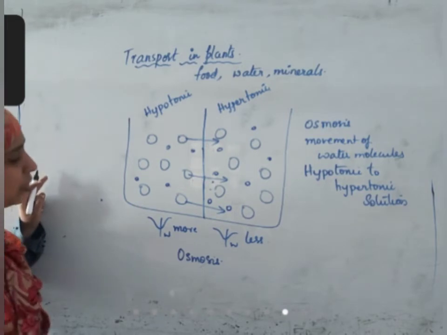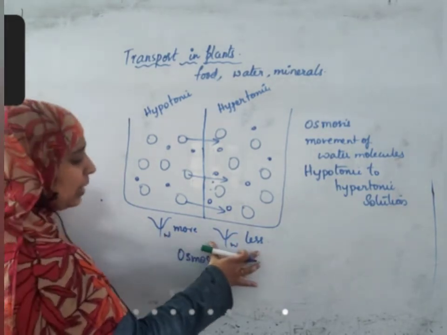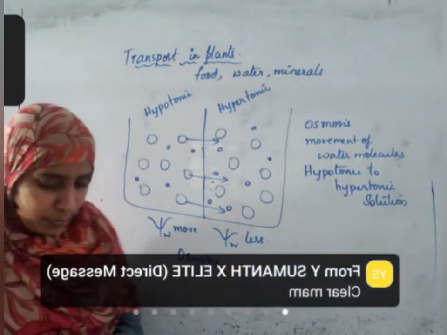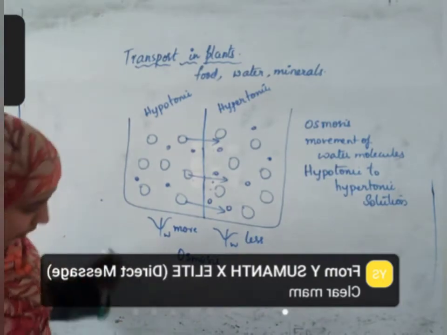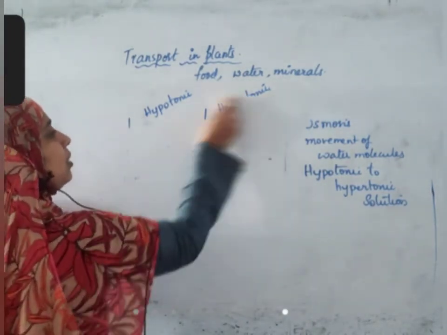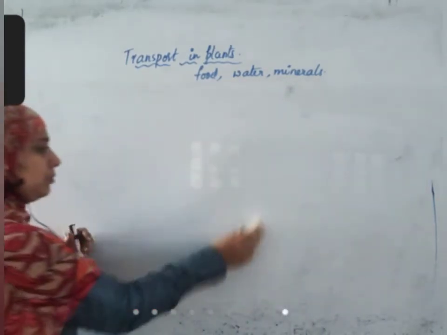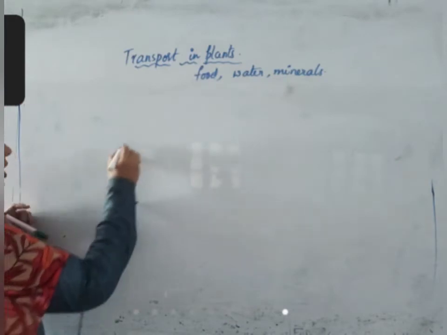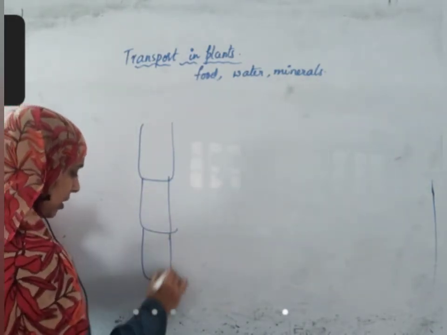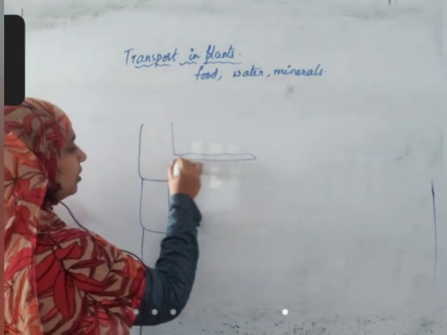That is because in hypotonic solution, water potential is more. In hypertonic solution, water potential is less. Because of this reason, we'll move to the previous diagram. I already told you that root cells, the epidermis, have root hairs.